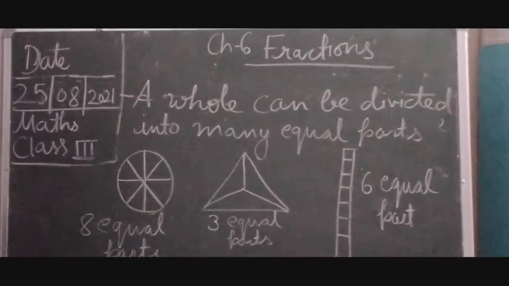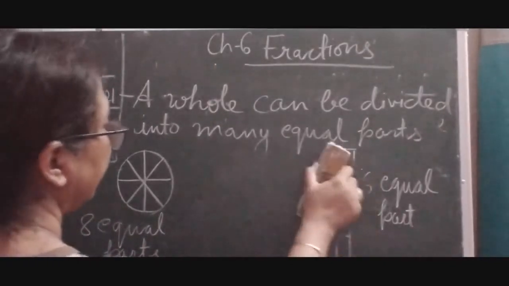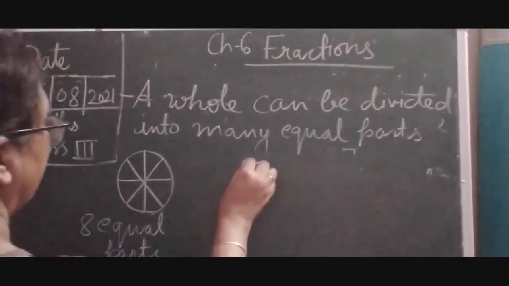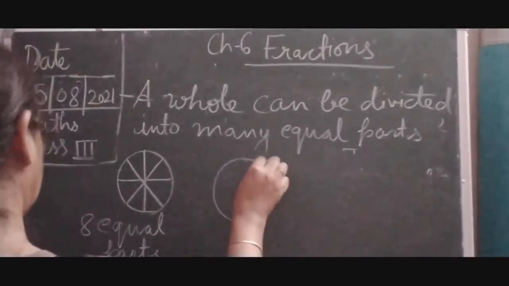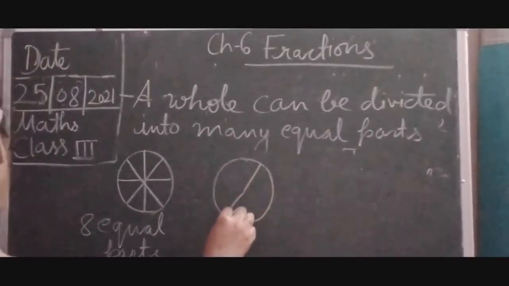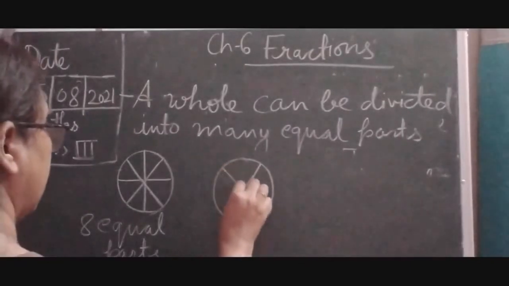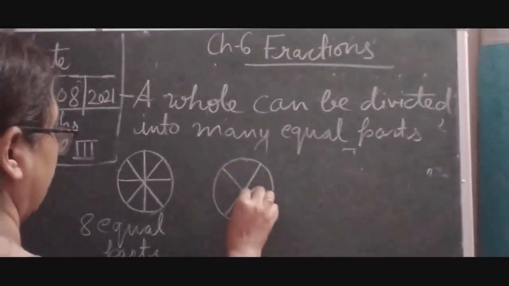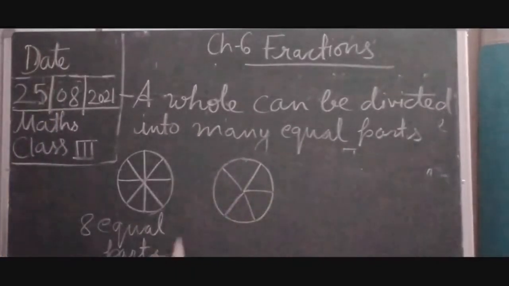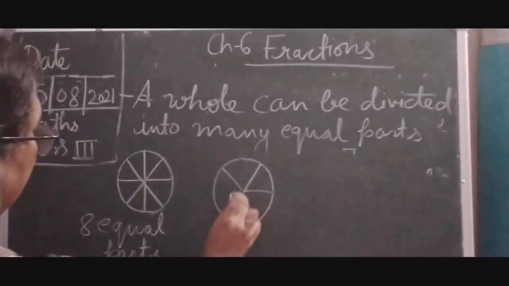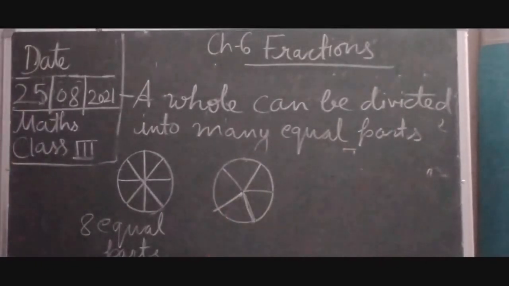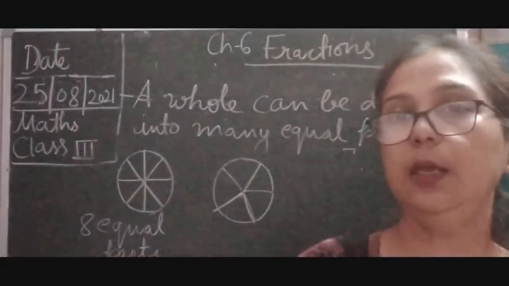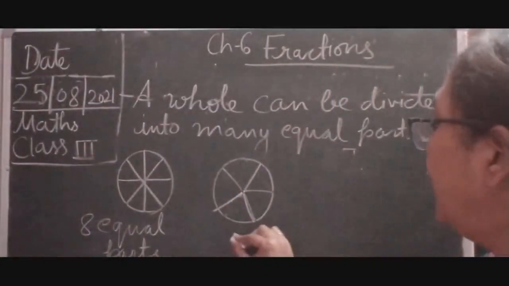Similarly, if we cut into 5 equal parts, we can do this in 5 equal parts also. How we do it depends on our measurement. So we cut it, cut it, cut it. 1, 2, 3, 4 and 5. If we take a little bit bigger, it will become equal. So here you can see this is 8 equal parts and this is 5 equal parts.